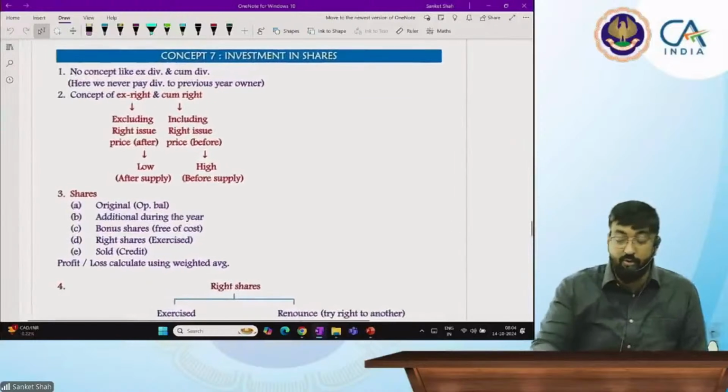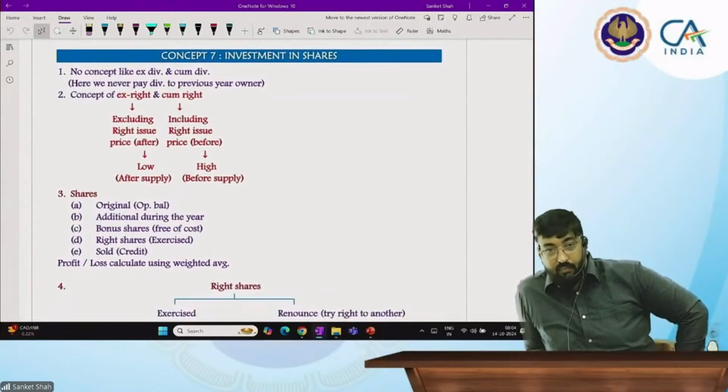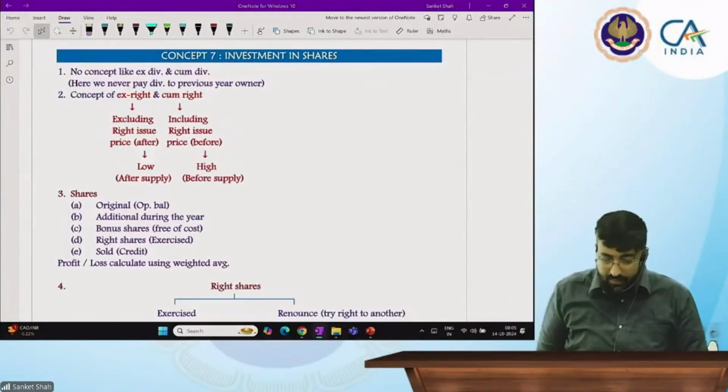Today I am not going to start with investment in debentures. See, there is no concept like ex-dividend and cum dividend in this. Here we never pay dividend to the previous owner. Okay, we'll see one example first.